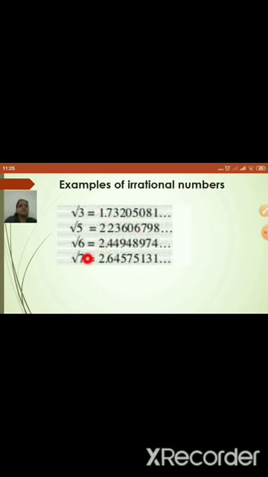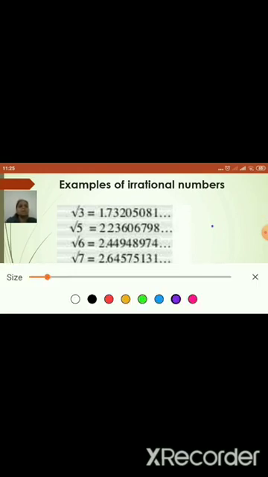But see that whatever you take under the root, it should not be a perfect square. So the remaining numbers are called irrational numbers. Other than this, pi. Do you remember what pi is? We use it in volume and surface area. Pi value we use as 22/7 or 3.14.